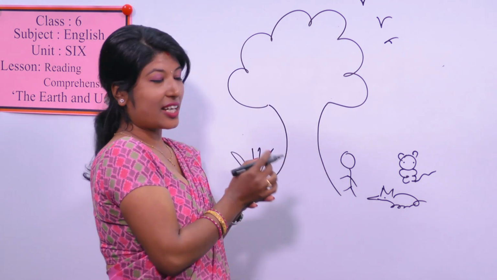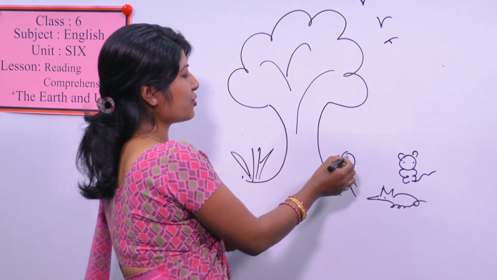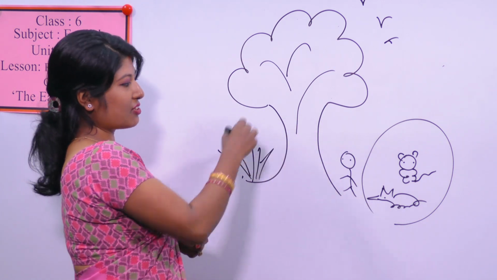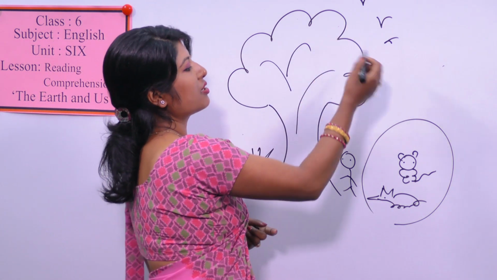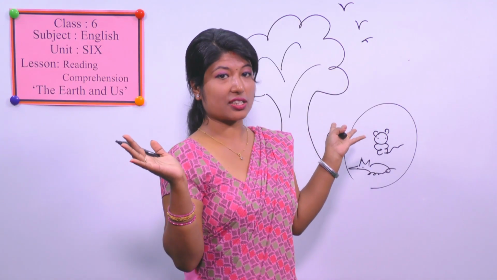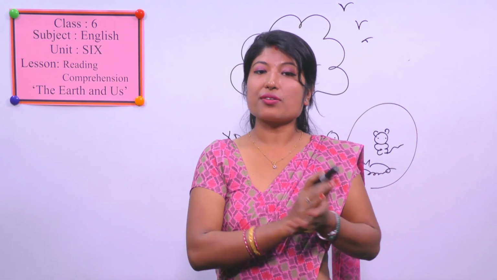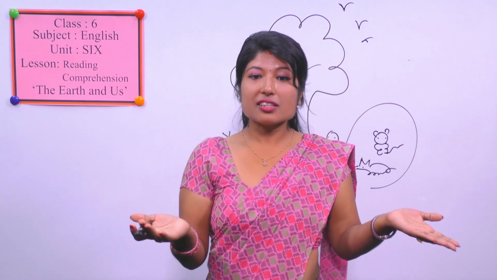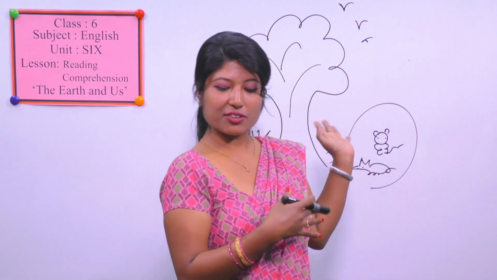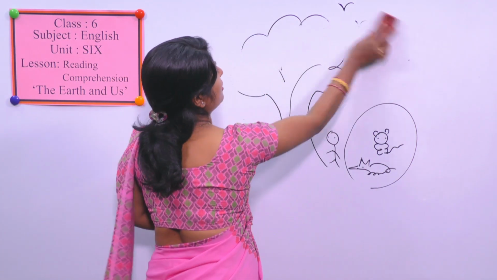Okay, this is the surrounding of our environment, right? So this is a tree, a big tree. Tree, humans, some animals, plants, and then birds. So this is the surrounding of our environment. And today we are going to read about the relation between our earth and us. So this is related with this picture. Okay, let me rub this.